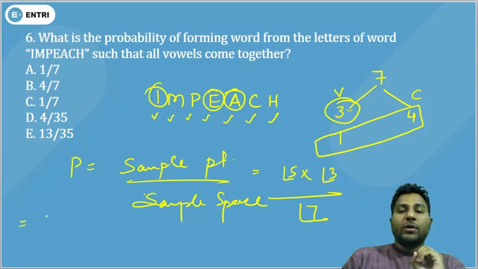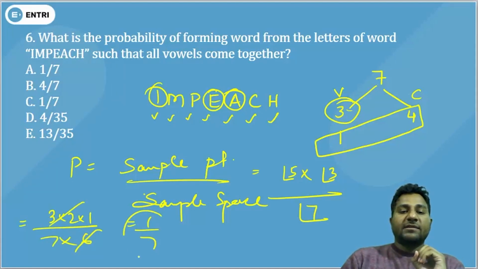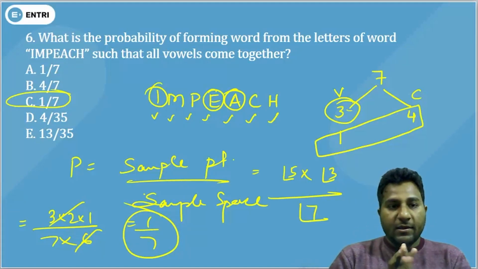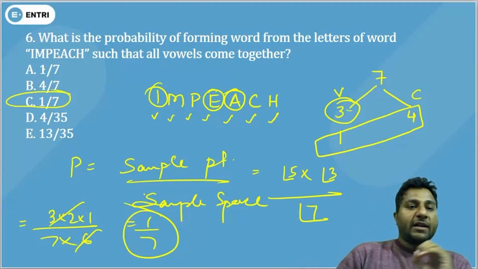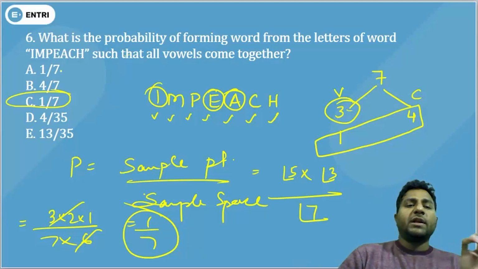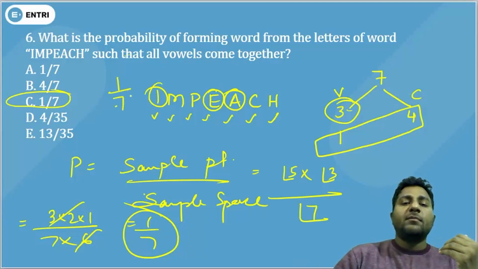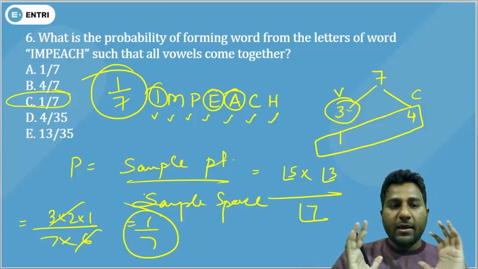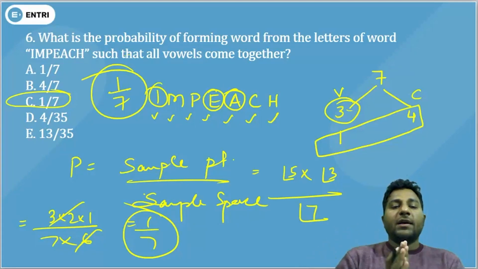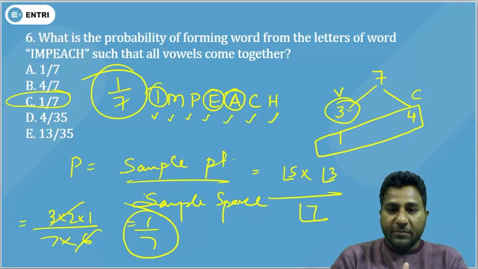So how are you going to solve that? 3 into 2 into 1 divided by 7 into 6. So 6 will be eliminated. That means 1 by 7 is the correct answer. You might get confused because 2 options were similar, so you don't need to worry about it. The answer is 1 by 7. Let's hope you have understood the concept.